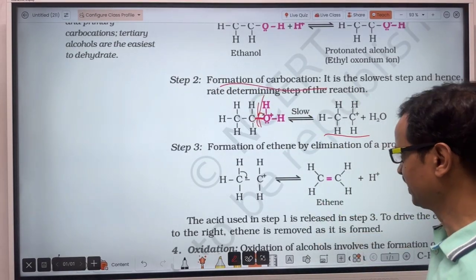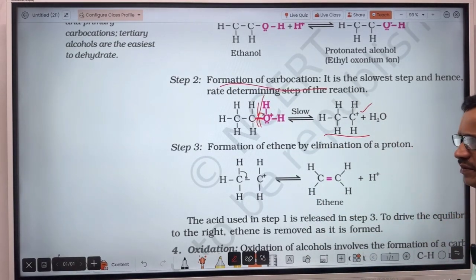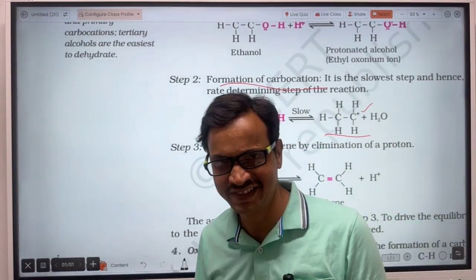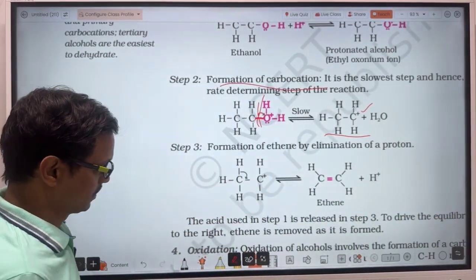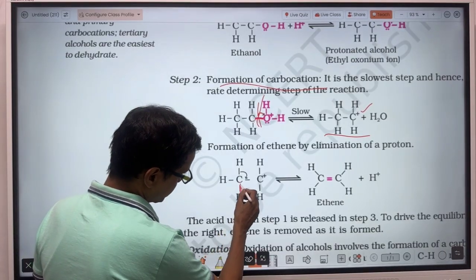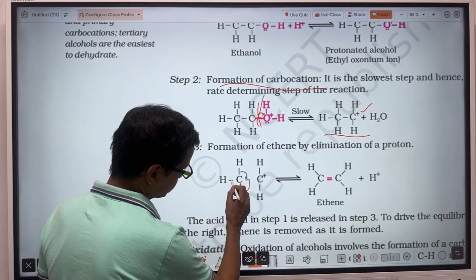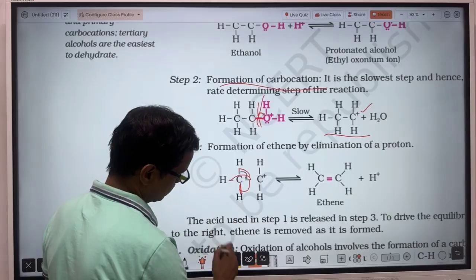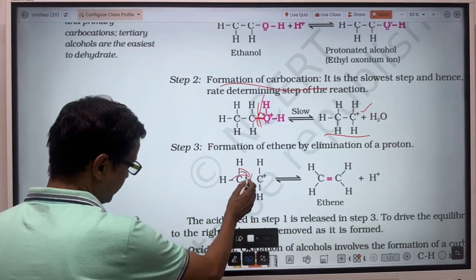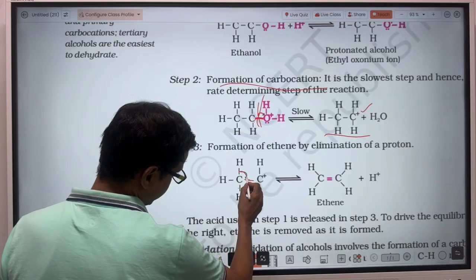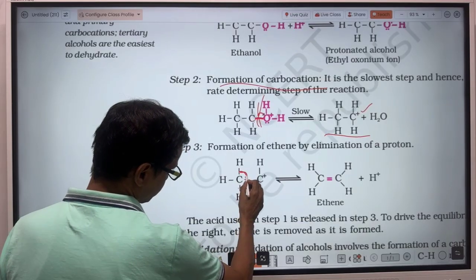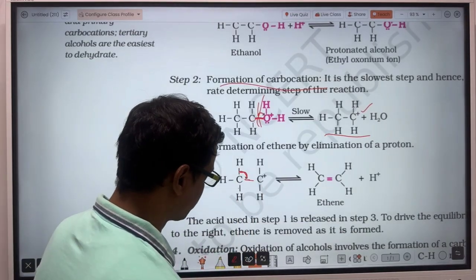Third point: this carbocation formed will have to stabilize by itself. How to stabilize? Any one of these shared pairs of electrons, either this or this or this, will come here for double bond formation. As shown in the book, this comes here for the double bond formation.